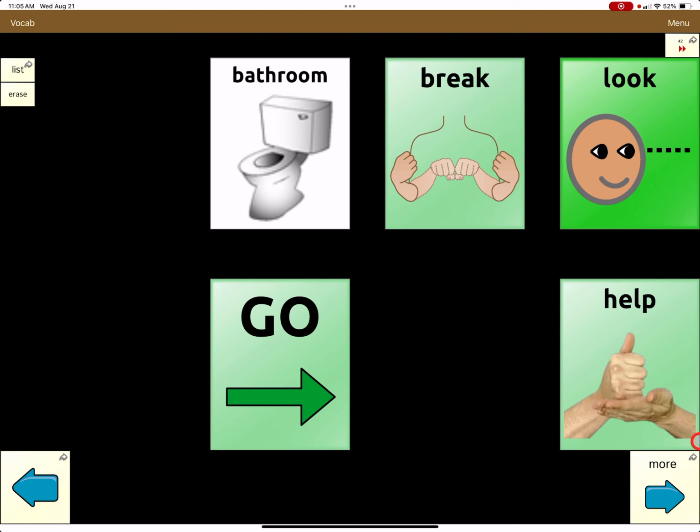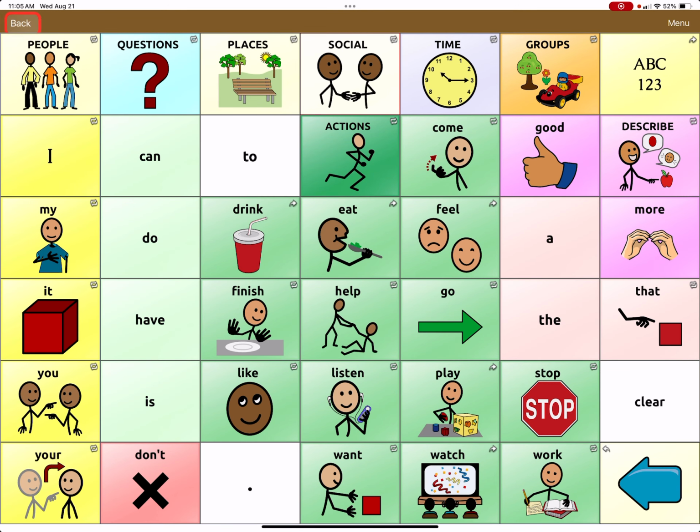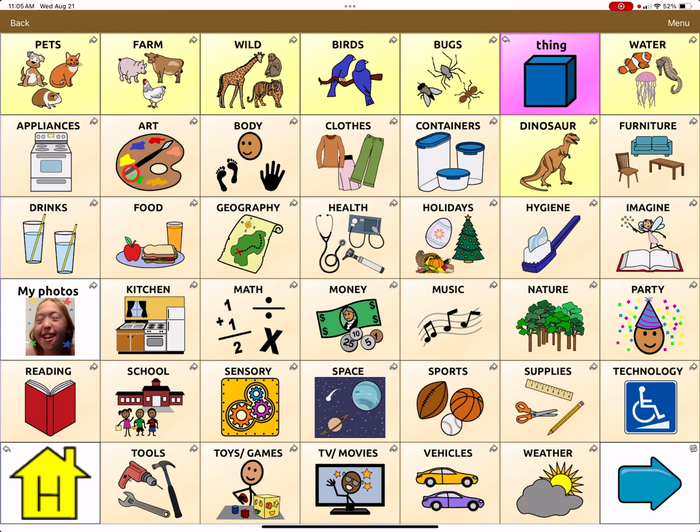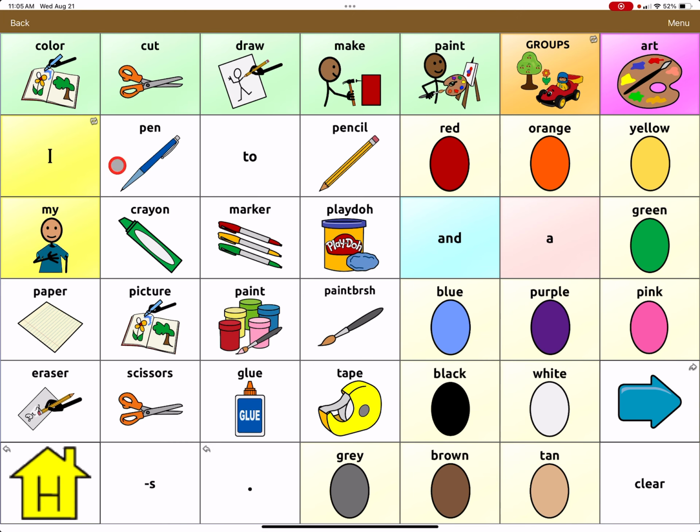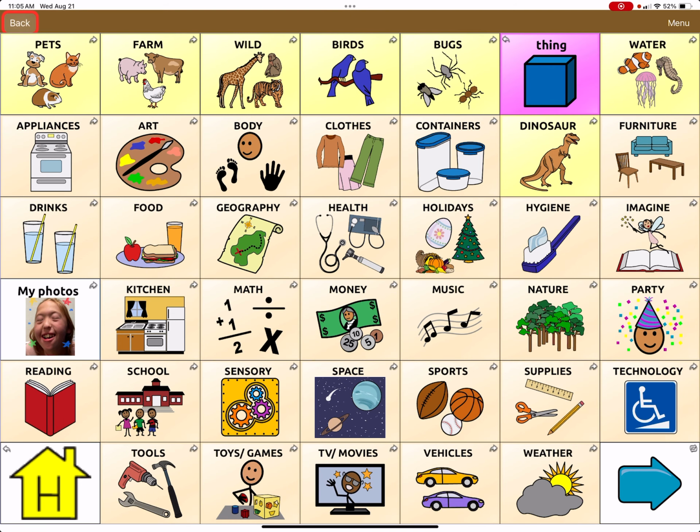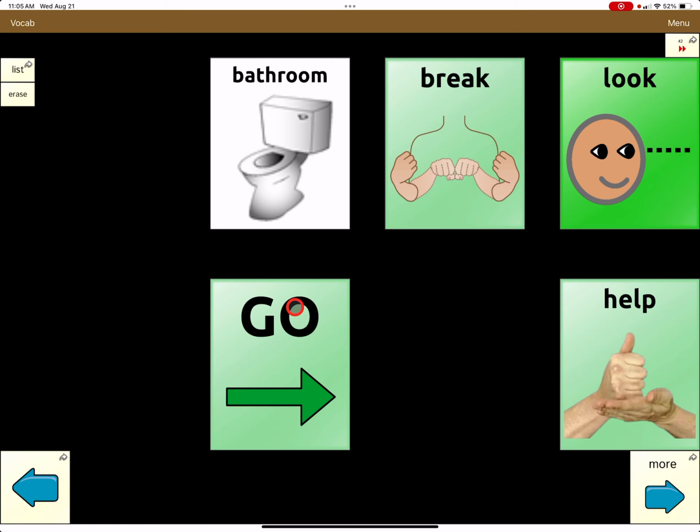This is the home page. June navigates using these bottom corners, mostly the right. She doesn't go back using the bottom corner very well. Up here we have a link to 42 if we want to use some additional vocabulary, etc. Maybe the colors page, for instance. We might go to get just colors. That's a little busy for June, but it's just an example. This is going to 42.